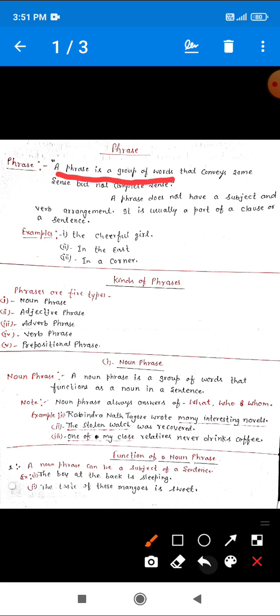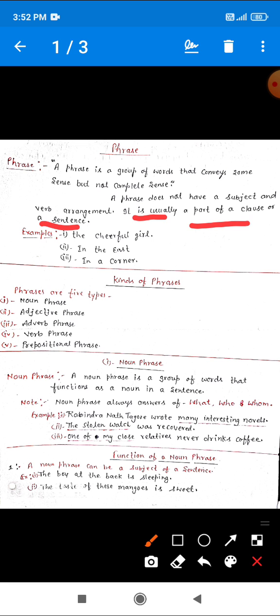Now see some extra points about the phrase. A phrase does not have a subject and a verb arrangement. Must remember this point. Now see further. It is usually a part of a clause or a sentence.